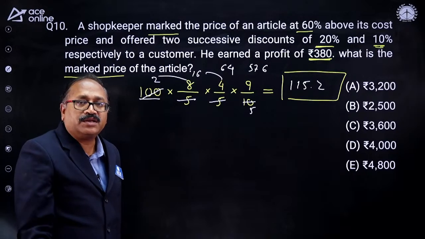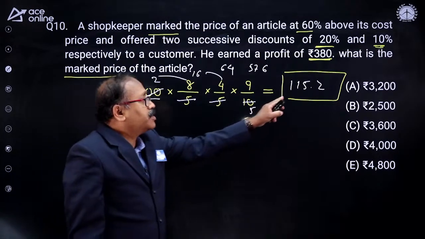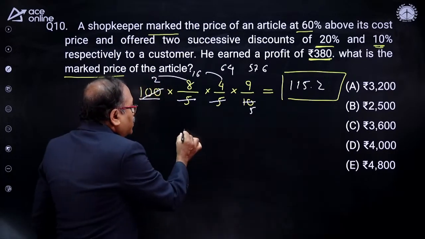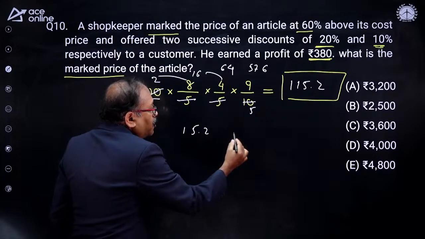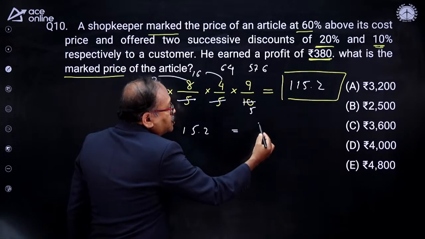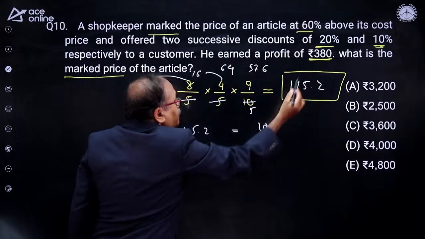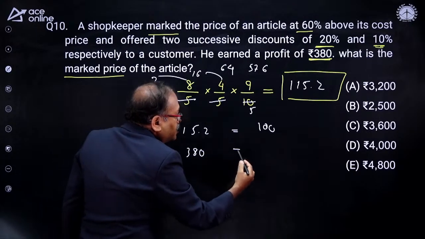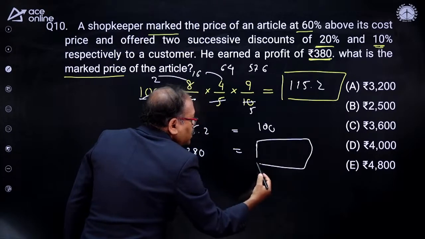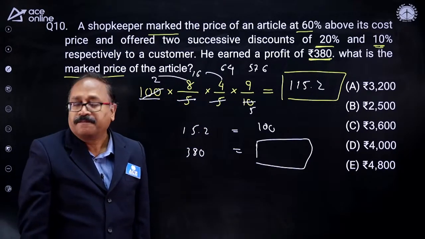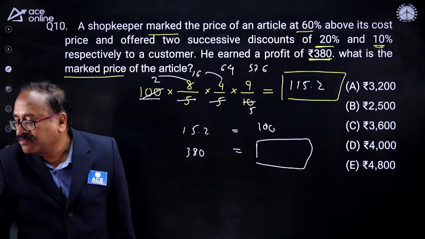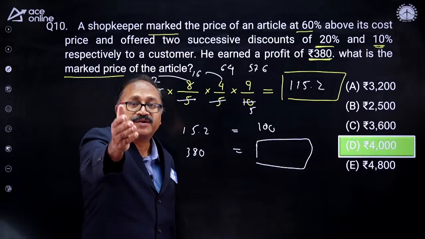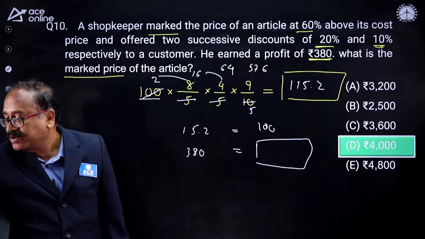Hope it is clear. Then what is your profit? The cost price is 100, selling price is 115.2. So your profit is 15.2. Now look at this one. If 15.2 is the profit, then the cost price is 100. If the profit is 380, then what will be your cost price? And here your answer completes. So the small calculation is there. Ram Kumar has said 4,000. Let's check whether 4,000 is correct or not. Yes, Ram Kumar, that's right.